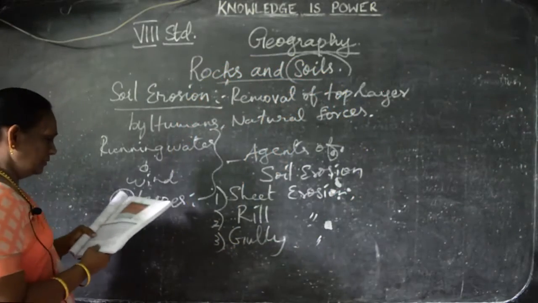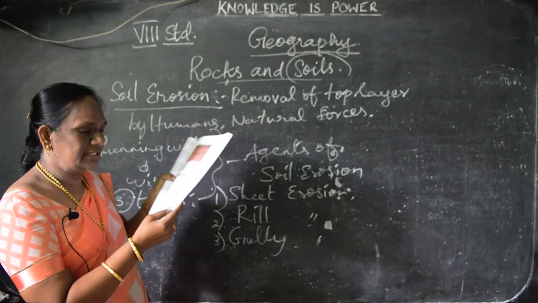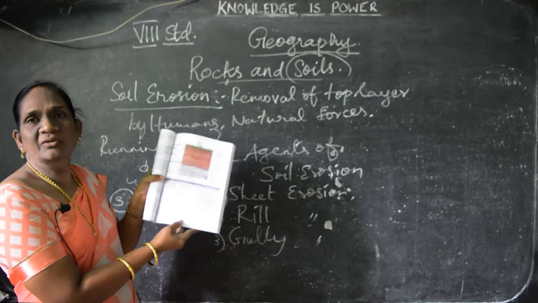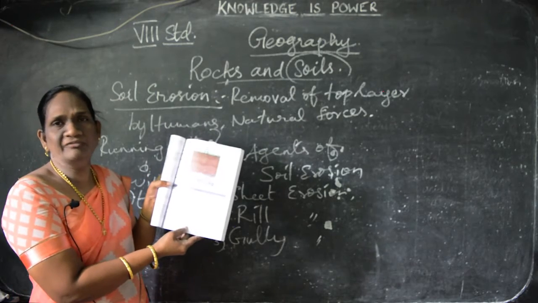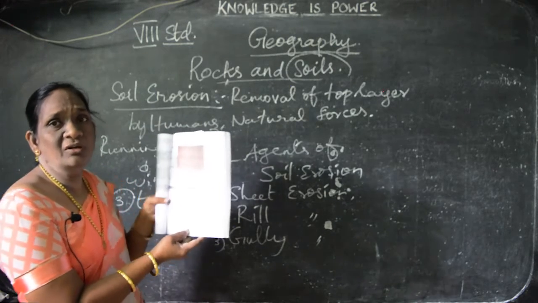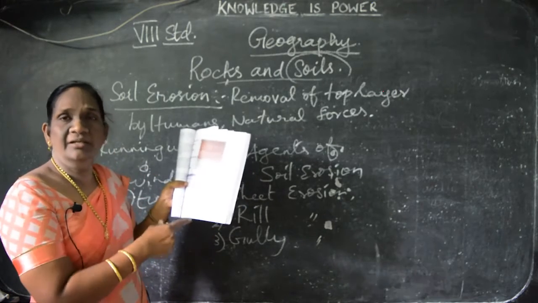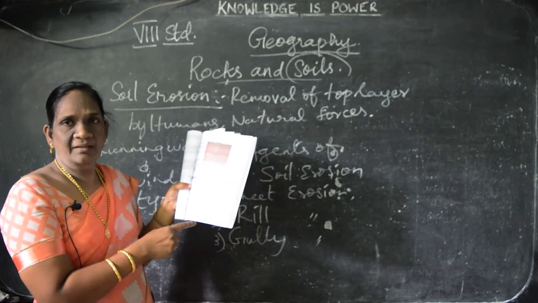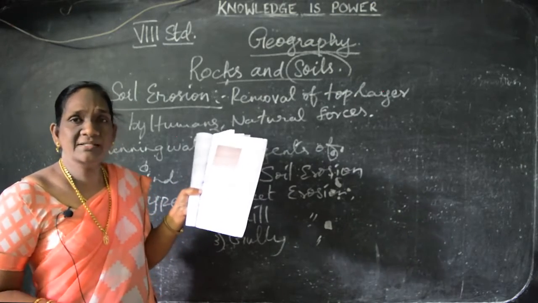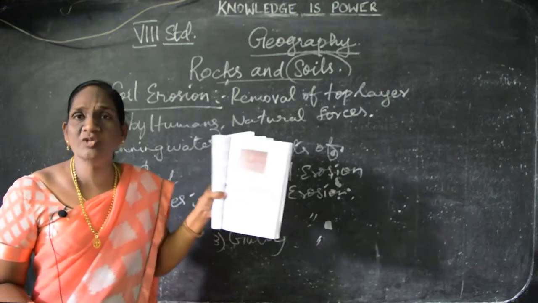Now we are going to see about the layers of soil. Take page number 91. On page number 91, take out your books, children, then only you can follow. I'll explain, but you have to see the picture in your book closely. If I draw on the board, it will be difficult to understand. So take out your book and see page number 91.